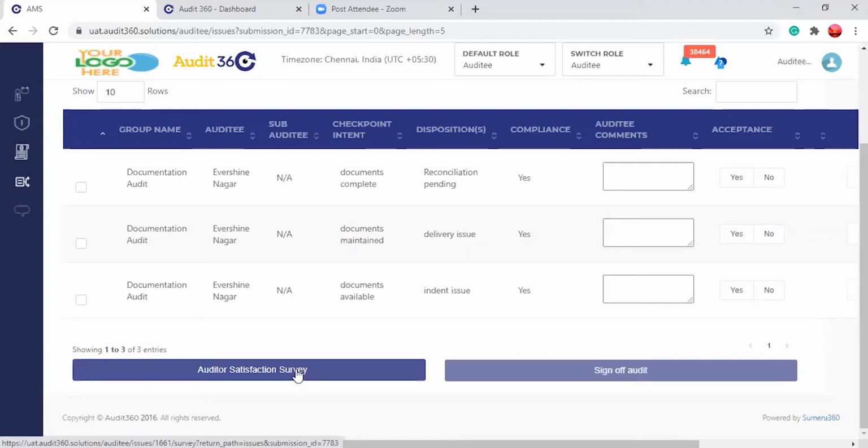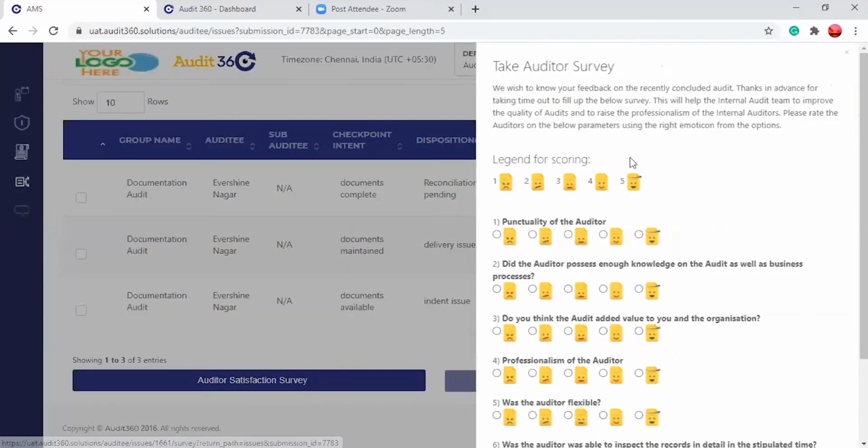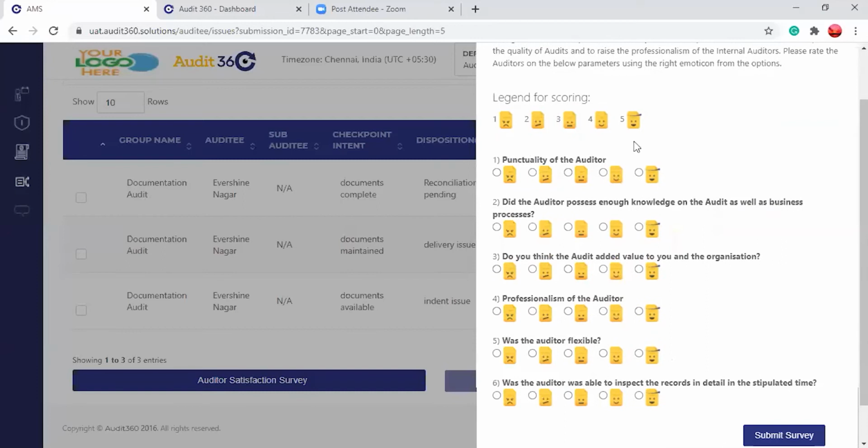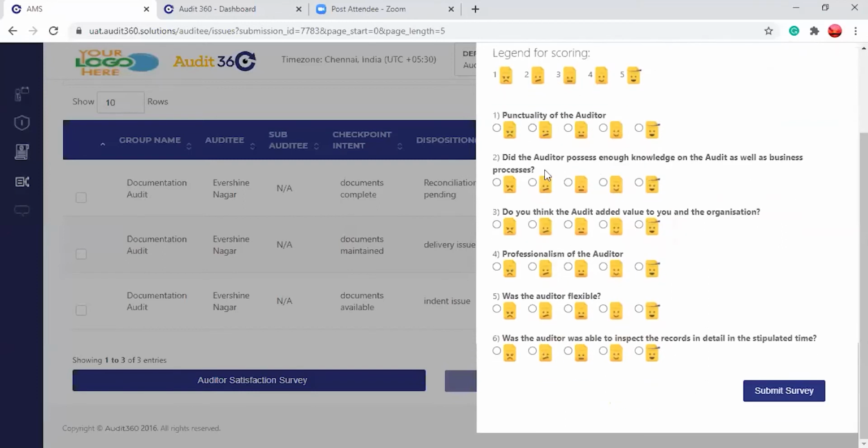So whatever things you wanted to check or give feedback on, which have been predefined by an admin, you can give an update here on the auditor feedback. You can see these are the parameters. What we have selected has come here. Only those questions will be reflected.